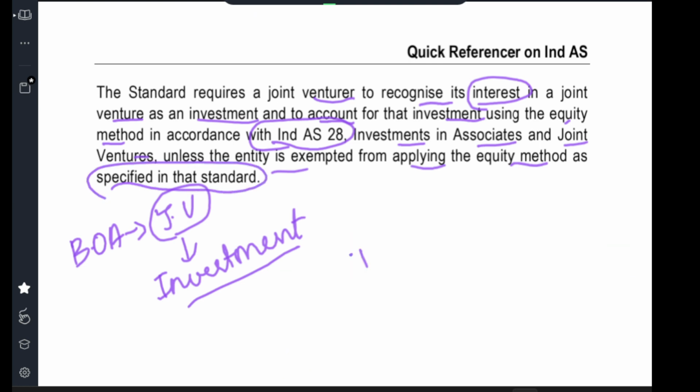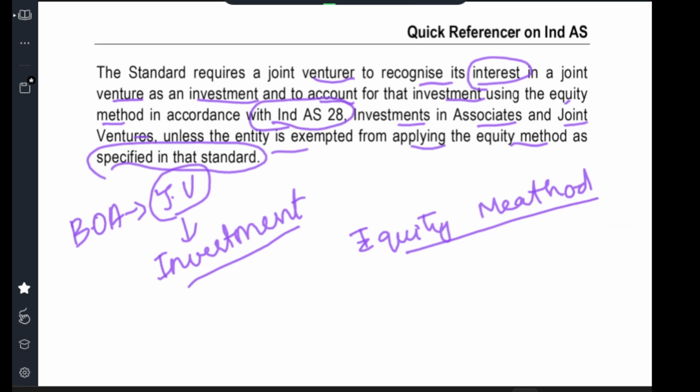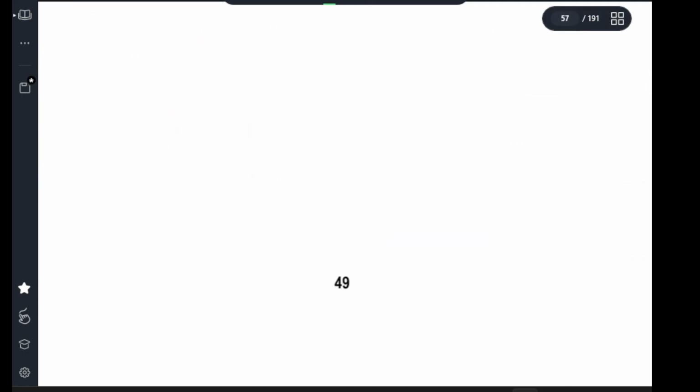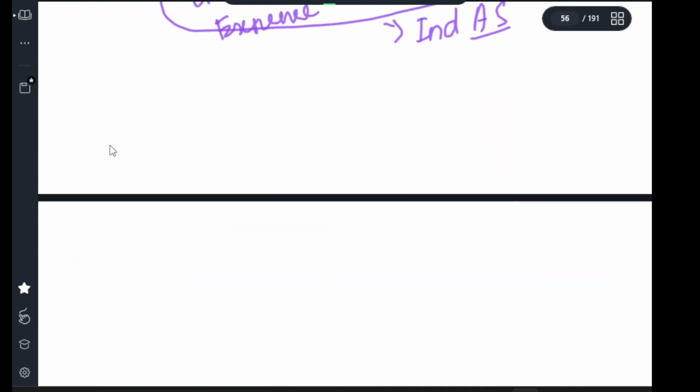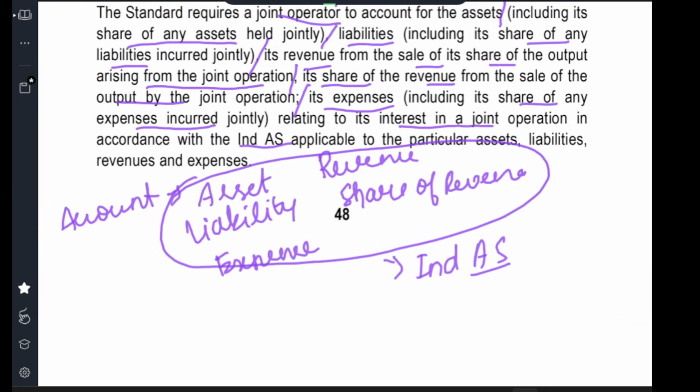So they need to follow the equity method. So this is what has been said in the standard for joint ventures and joint operations.